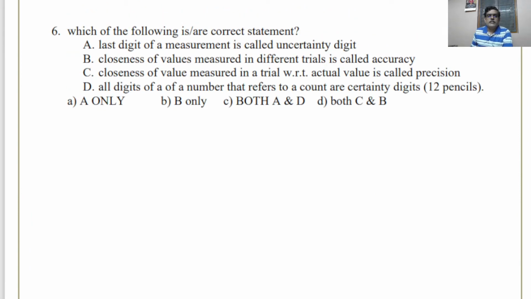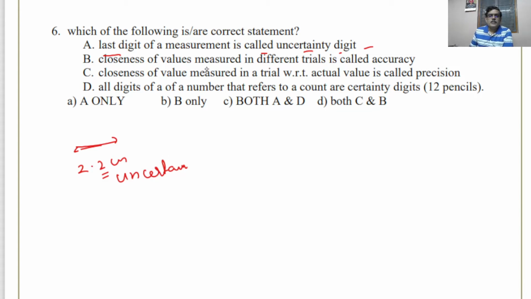Which of the following statements is correct? Many statements may be correct. Last digit of measurement is called uncertainty digit. Yes, it is correct. Say when you measure the length of a line using a scale, say if you say 2.2 centimeter, then we say the last digit is the uncertainty digit. That means an error may occur in the last digit as per the capacity of the instrument that you are using.